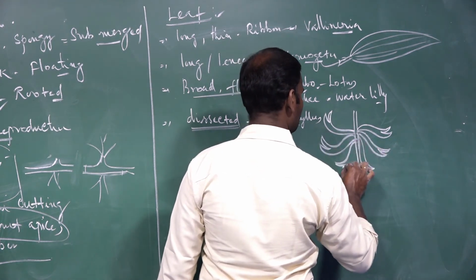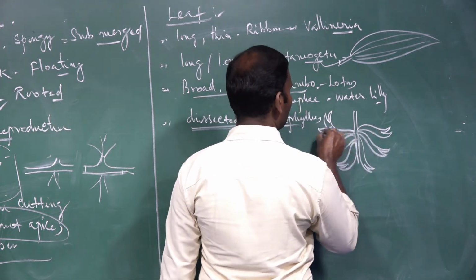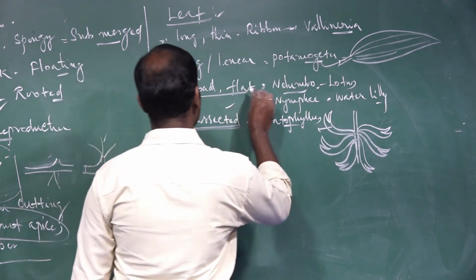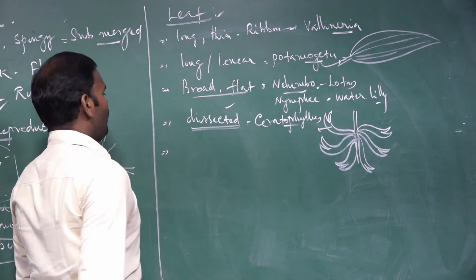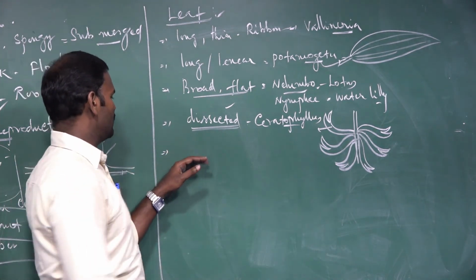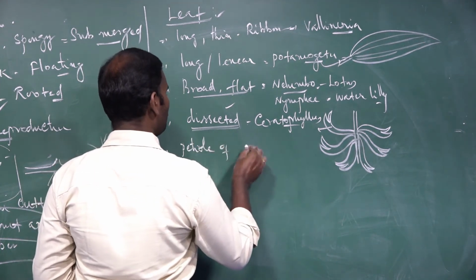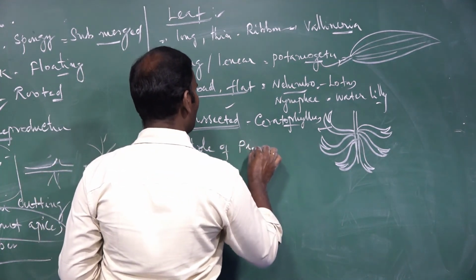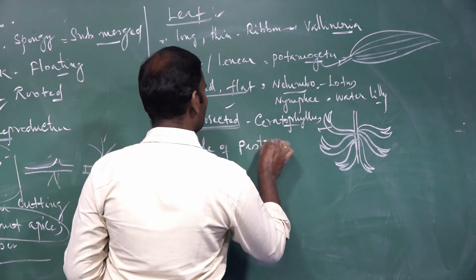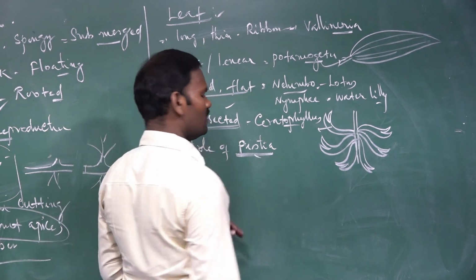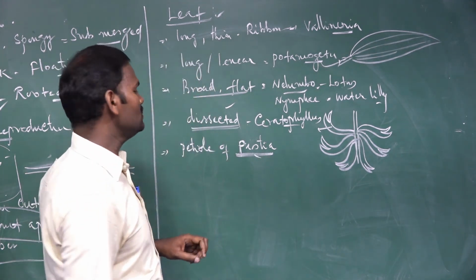These are dissected leaves, especially the submerged leaves. In addition to that, the petioles of Eichhornia and Pistia become swollen and spongy.